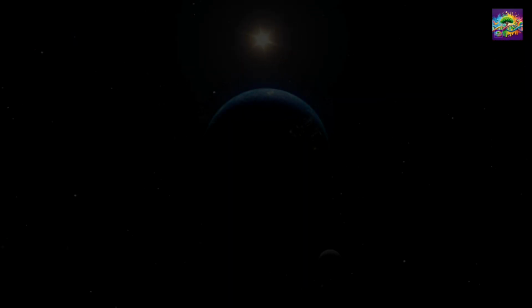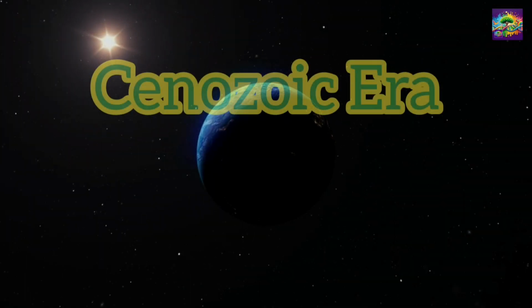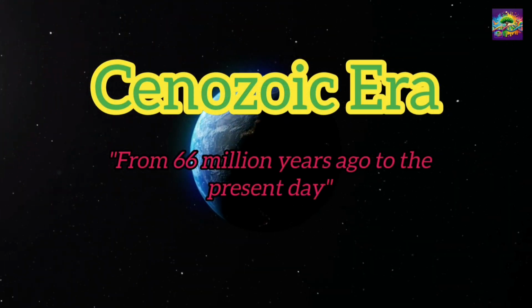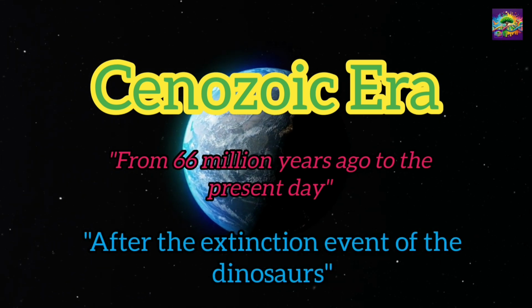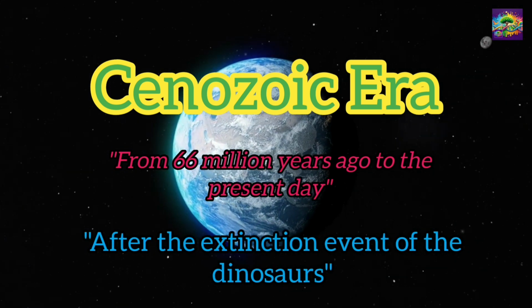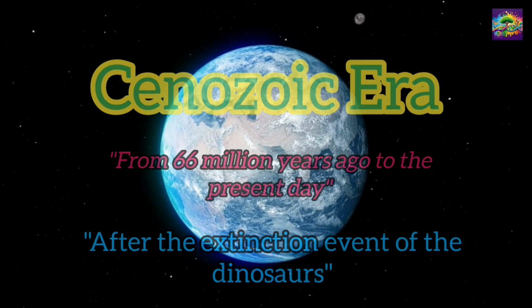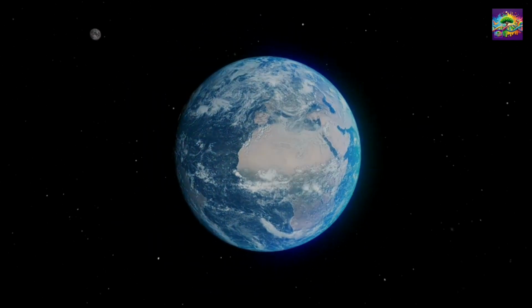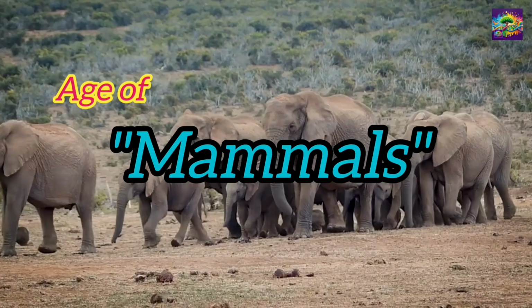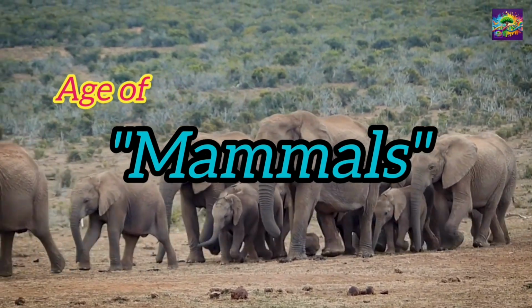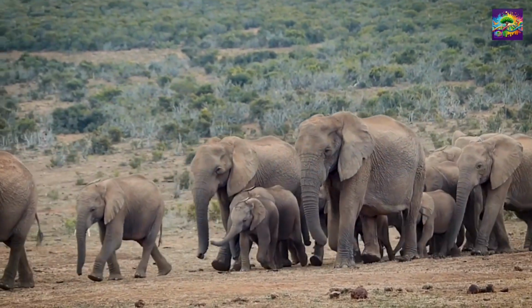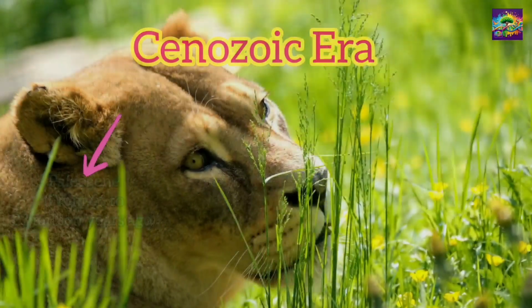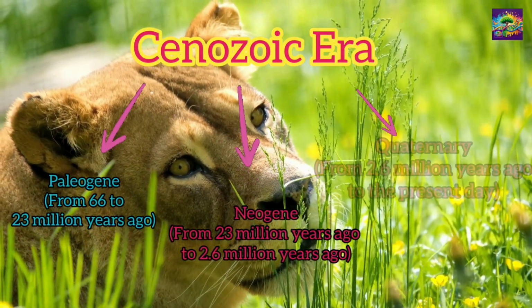The era that began after the Cretaceous period is called the Cenozoic era. The Cenozoic era began approximately 66 million years ago, following the Cretaceous-Paleogene extinction event. This era is referred to as the Age of Mammals because mammals became the dominant terrestrial creatures during this time. The Cenozoic era is still ongoing and is divided into the Paleogene, Neogene, and Quaternary periods.